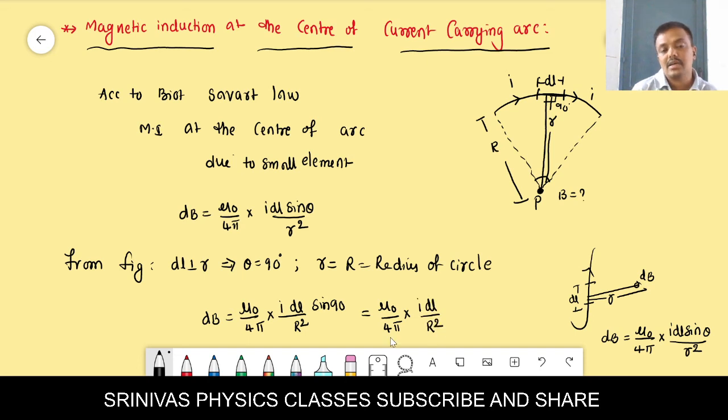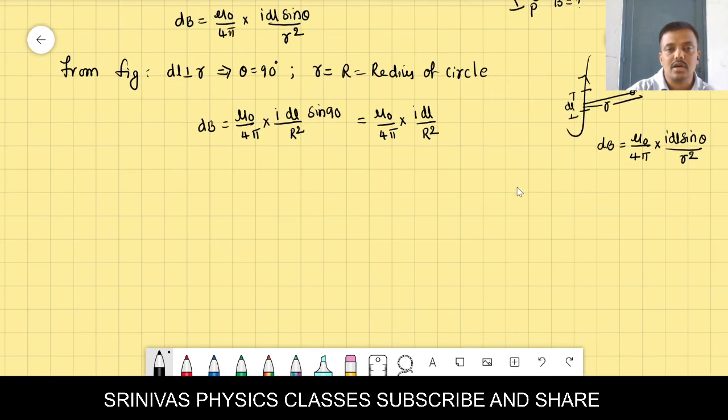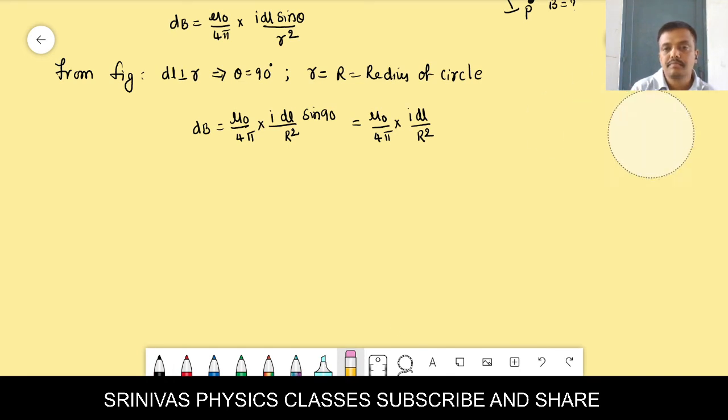If you have any doubt while teaching, write in the chat box, or tell me directly, excuse me sir, how are you writing this step. Let us consider this as equation 1.